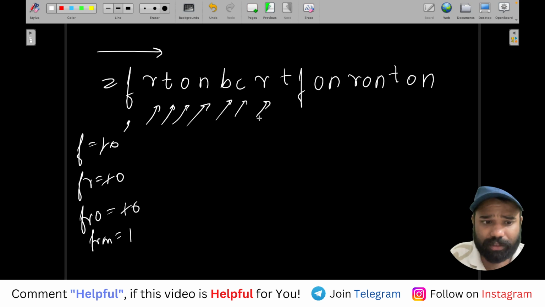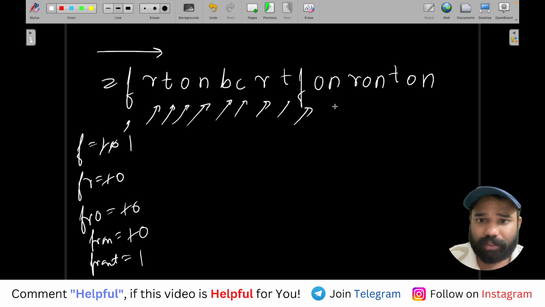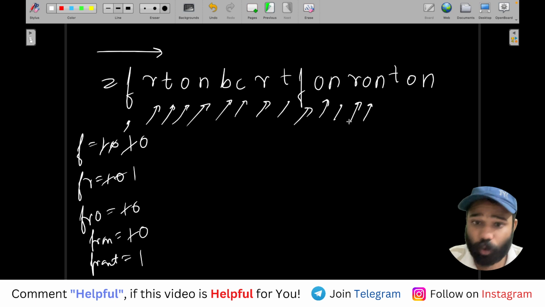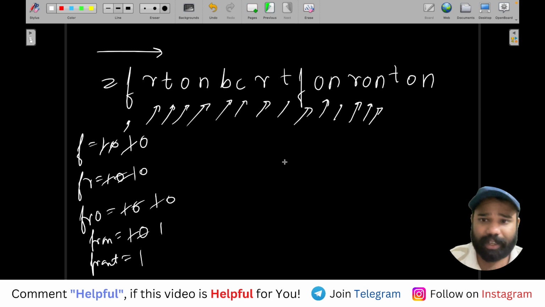There's a B, ignore it. C, ignore. R, okay. If there's an R, is there an F before? No, skip it. T, skip it because there is no FRON. Okay, T you got now. FRON will become 0 and then FRONT will become 1. Again an F, okay, F will become 1. O, there is no FR. N, there is no FRO. R, yes, there is an F. So remove it, add it. O, again, 0 it, add it. N, amazing, remove it, add it. T, remove it, add it.